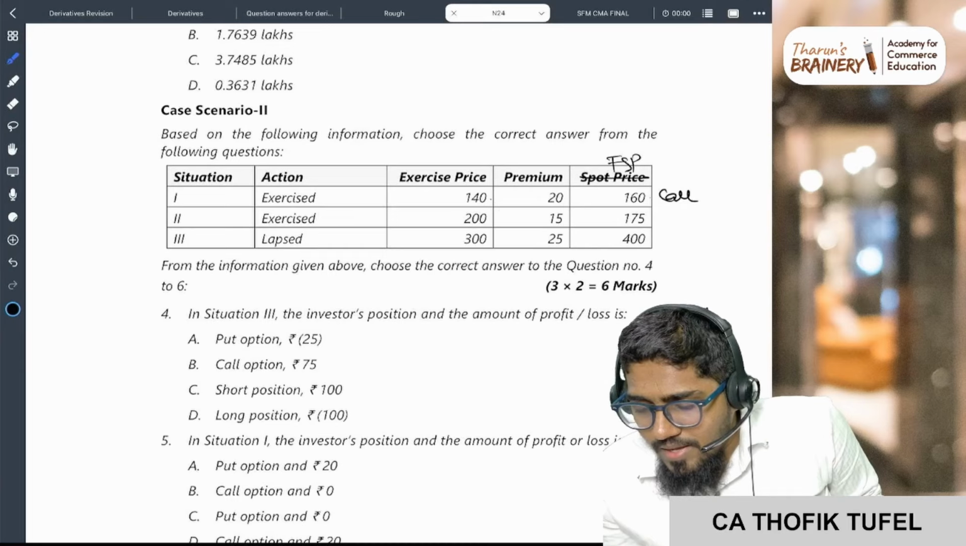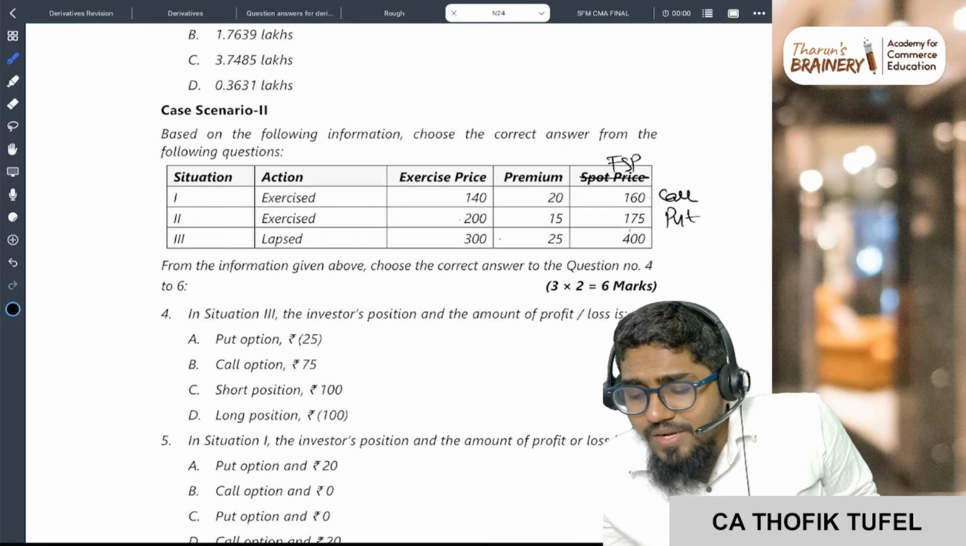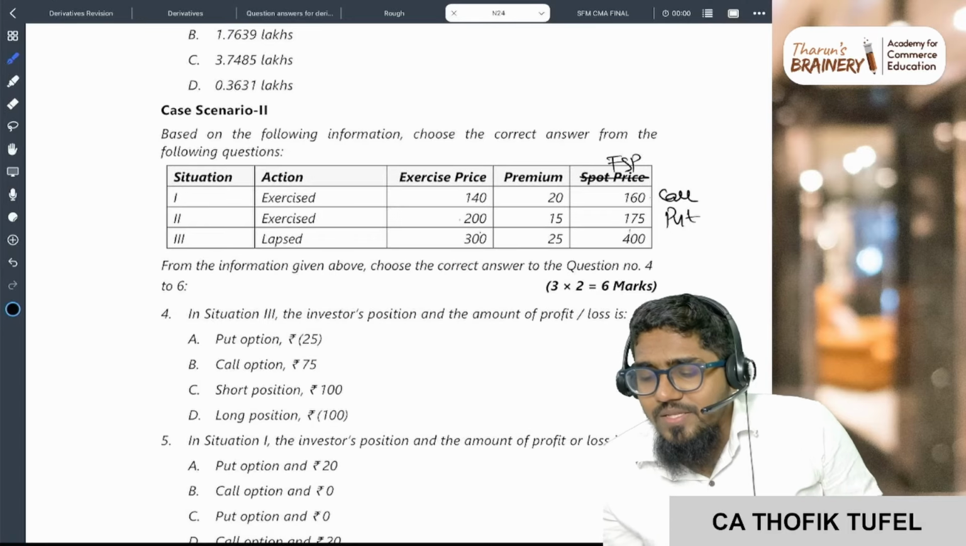One minute. I have the right to buy at 200, but the market is 175. I am exercising, so it means it is put. So I have the right to sell at 200, only then I will exercise.